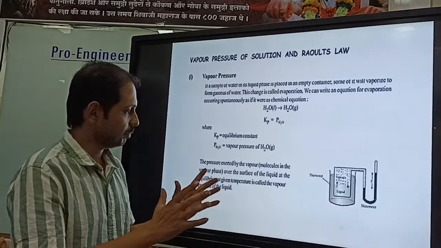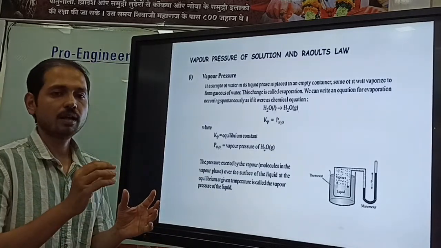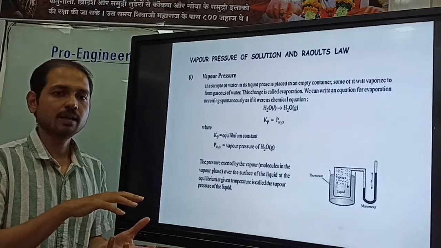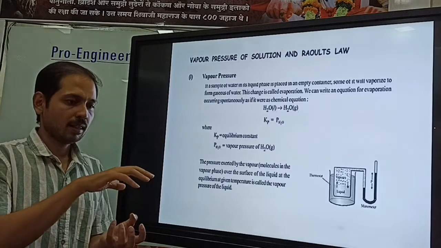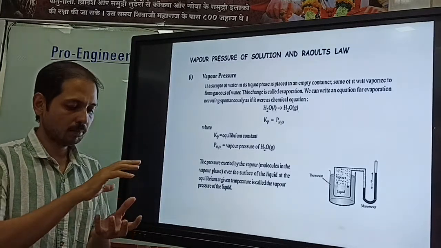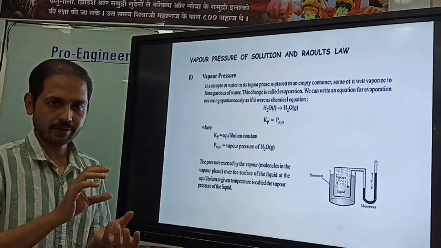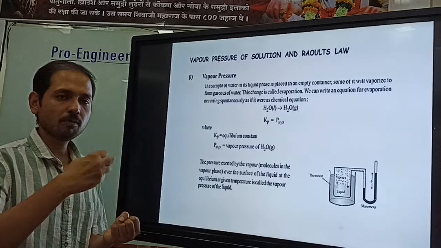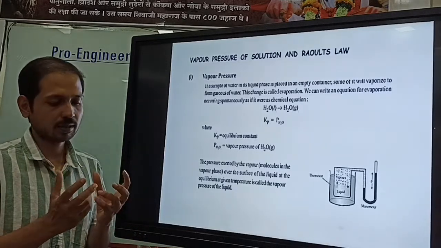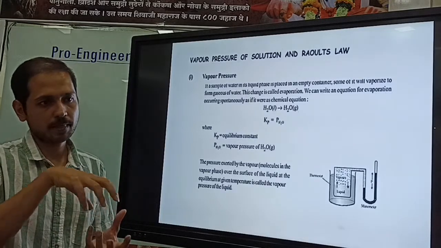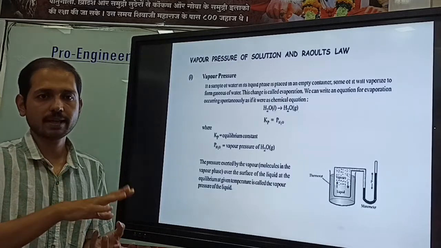Suppose, although the picture is not clear, you are keeping a liquid in a closed container. Some part of the container is occupied by the liquid, and some part remains vacant, right? Now if you remove the air or whatever other substances are there, make it air free, or reduce the pressure and remove all the gases.